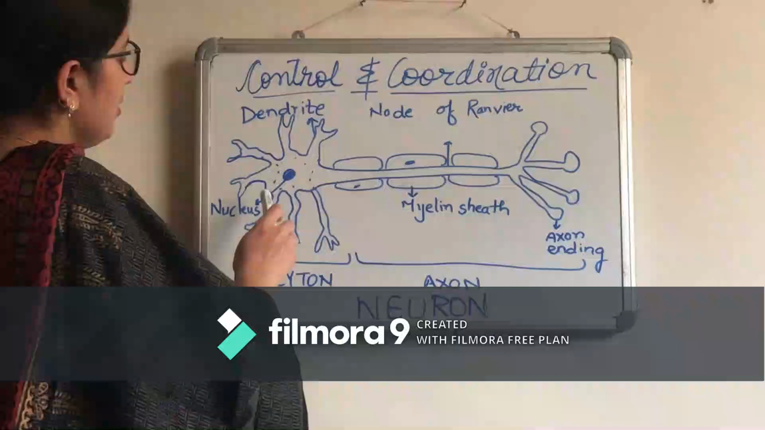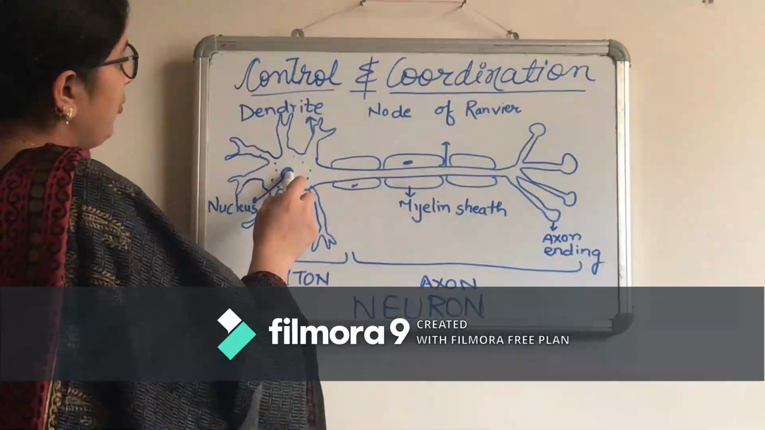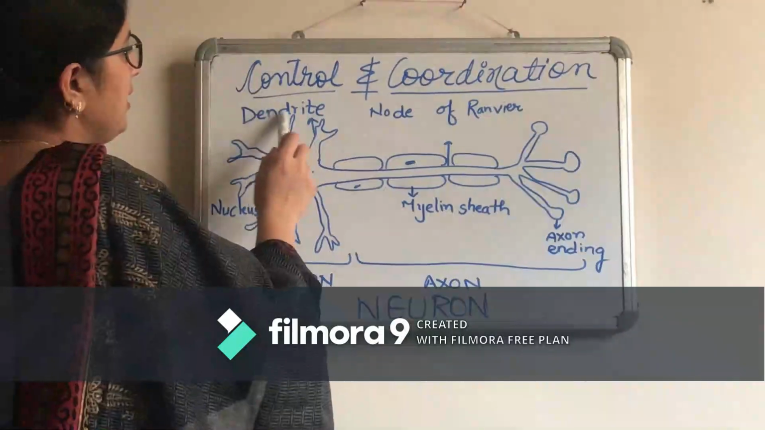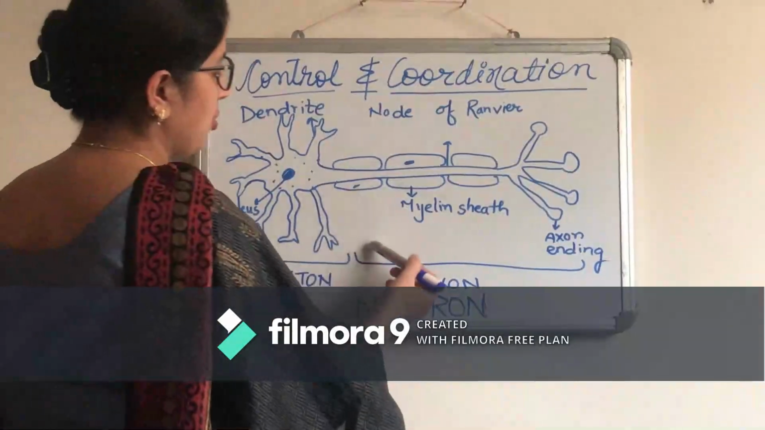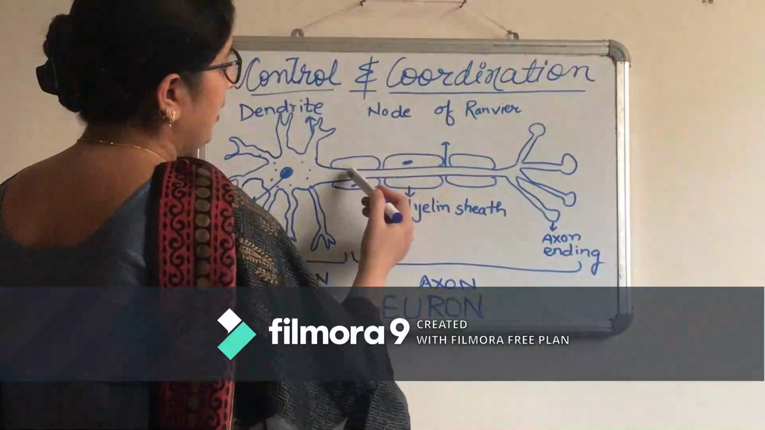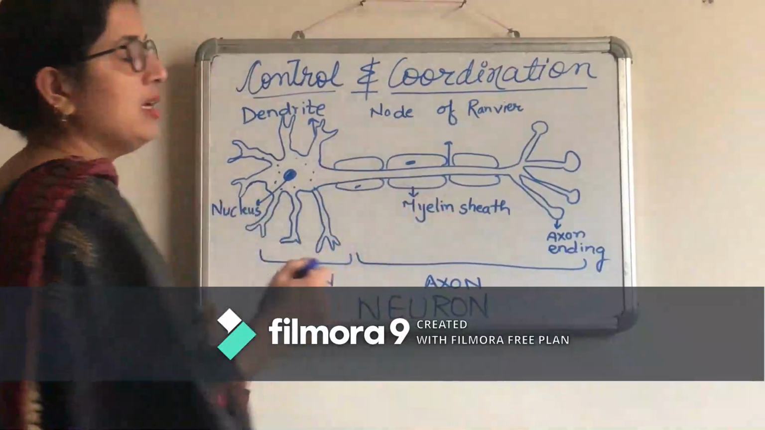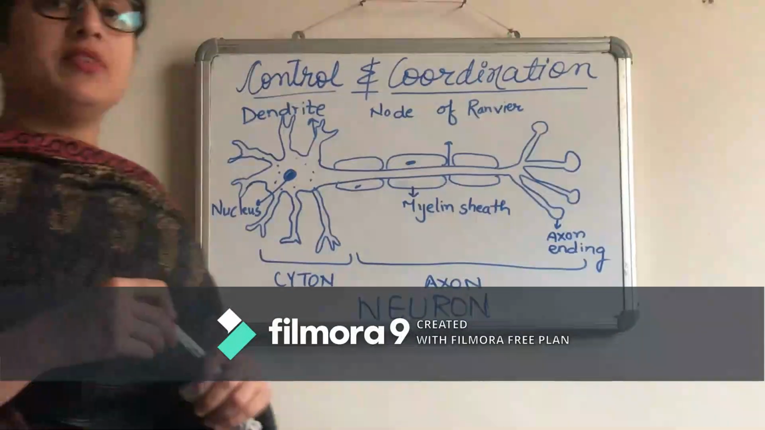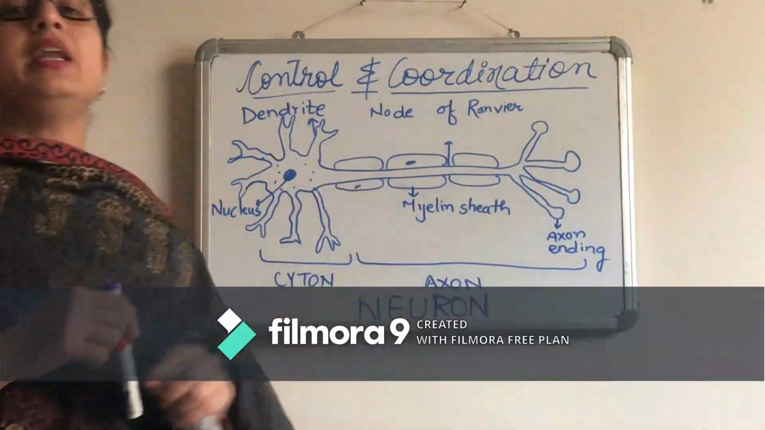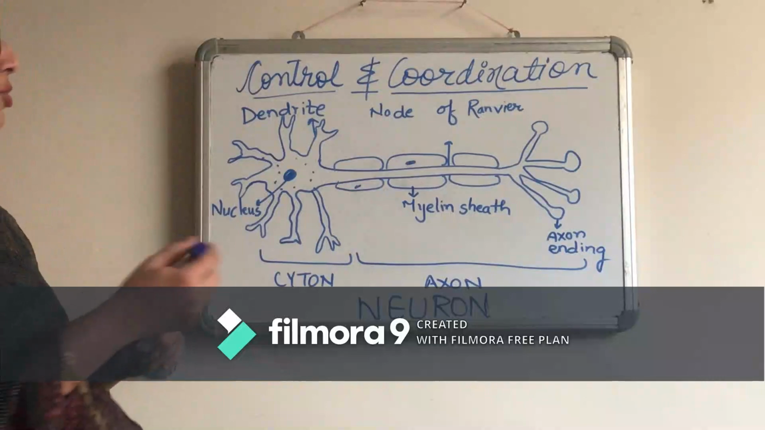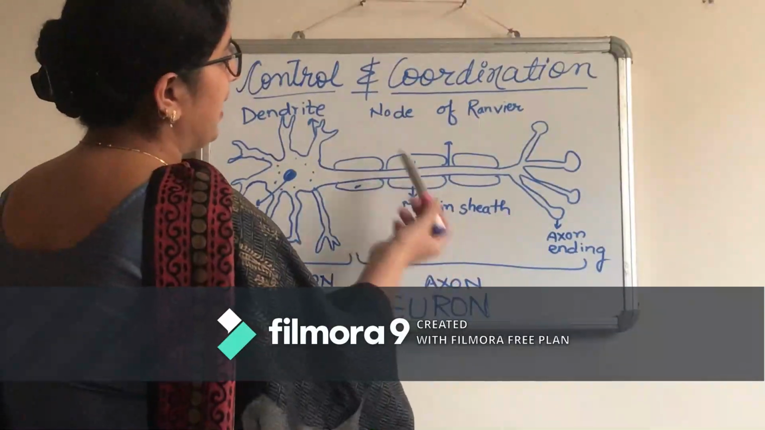The cyton comprises the nucleus and the dendrites. These dendrites pick up the stimulus. Then is the axon, the long axon. Here it is covered by myelin sheath. Just like electricity travels in a wire, in the same way in our neurons also electrical impulses are traveling. So they are well insulated by the myelin sheath.